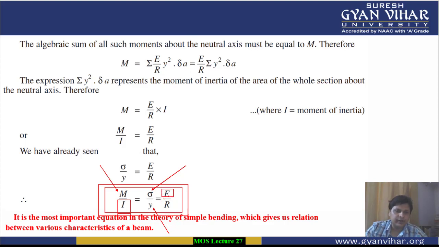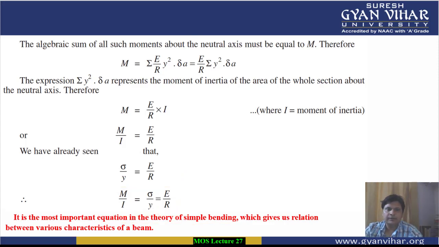Then E is your Young's modulus or modulus of elasticity. Then R is your radius of curvature. So in this way, I have told you all the terms of this bending equation. This is basically the equation of theory of simple bending, and it gives us the relation between various characteristics of a beam.